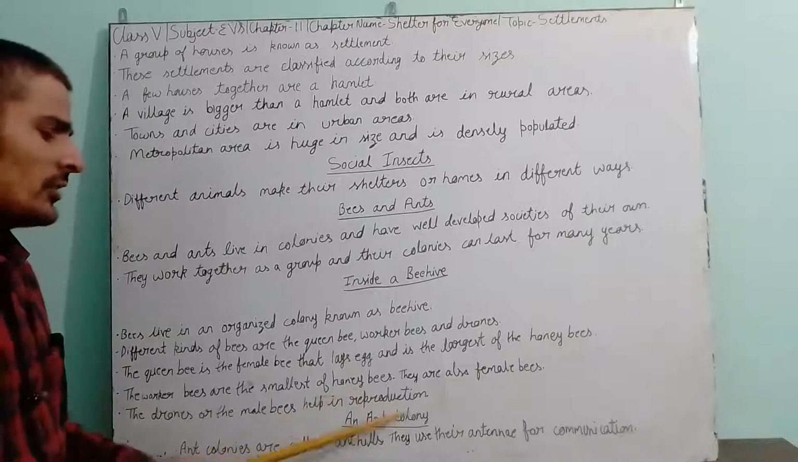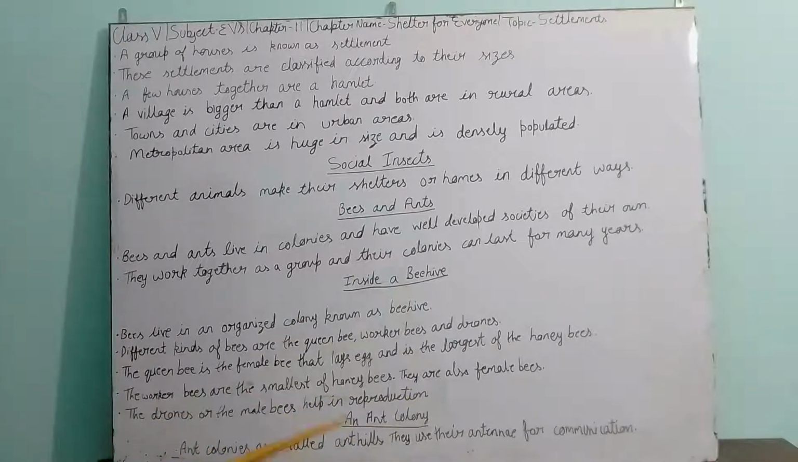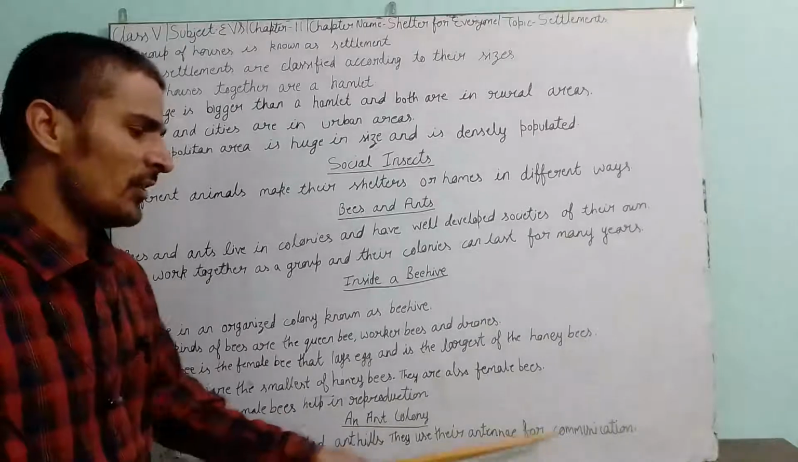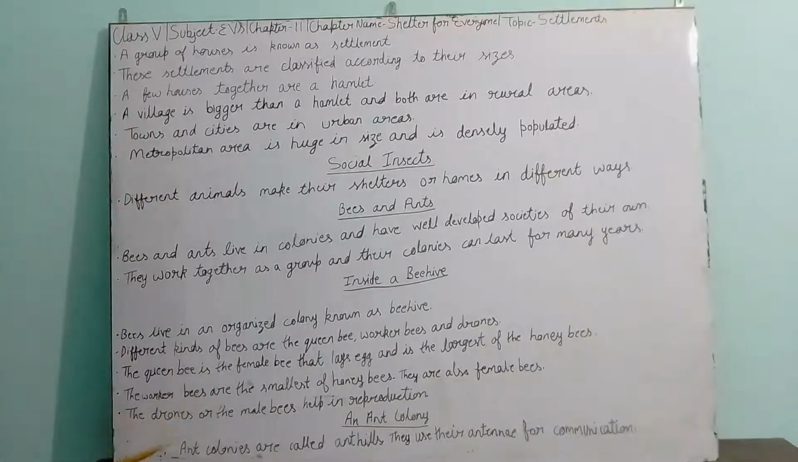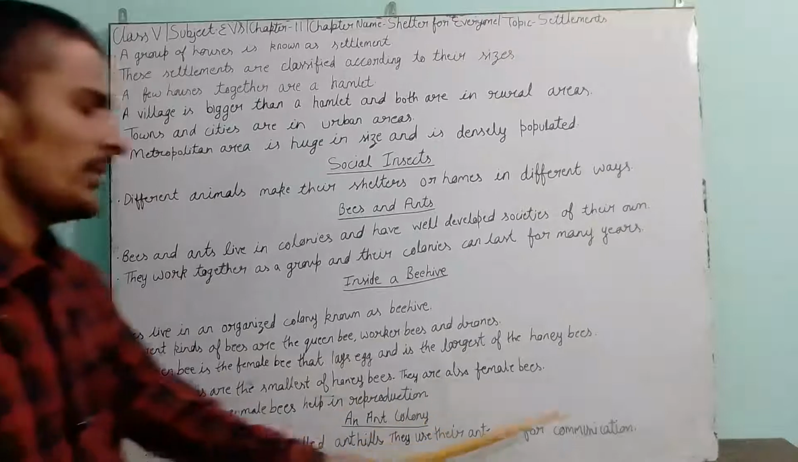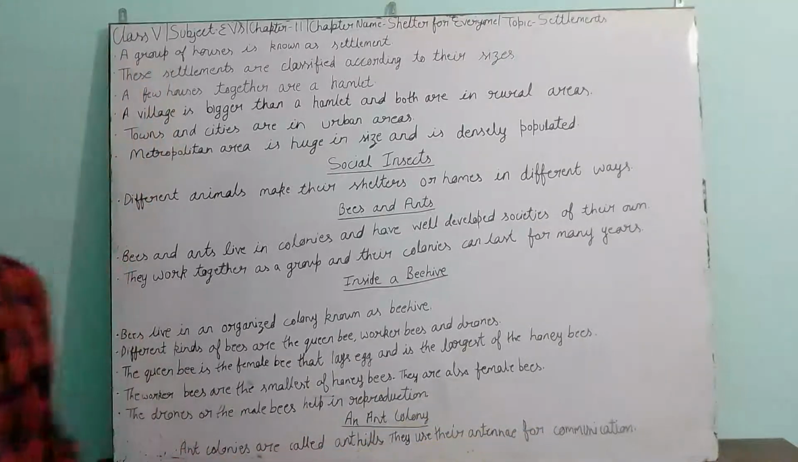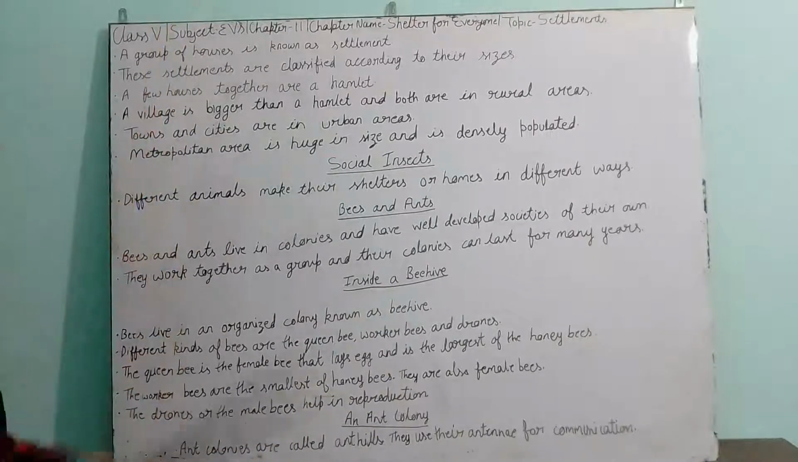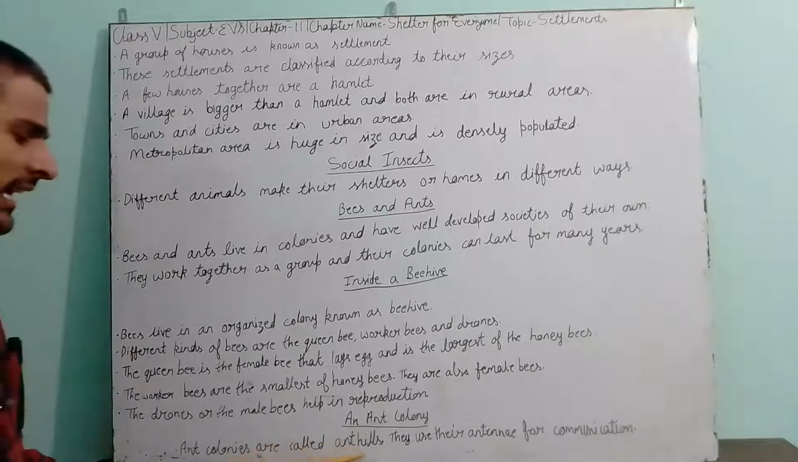Now we will talk about the ant colony. Ant colonies are called ant hills. Ants use their antennae for communication. Ants can communicate with the help of their antennae, which you can find at the top of their head. Their home is known as an ant hill. Their colonies are named ant hills.